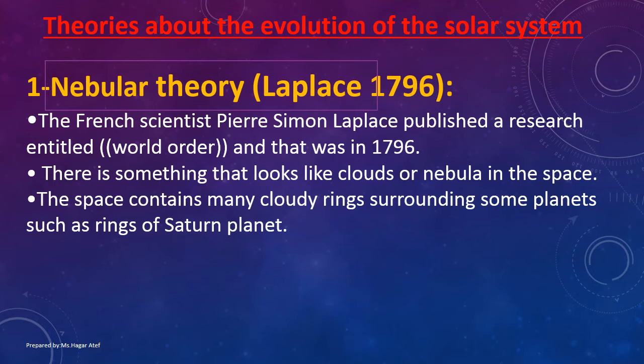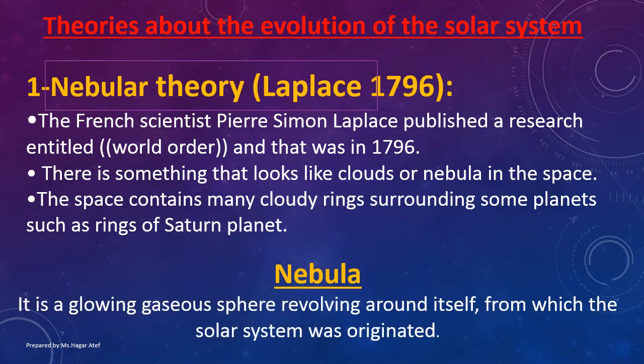There is something that looks like clouds or nebula in space. The space contains many cloudy rings surrounding some planets, such as the rings of Saturn. So what's the meaning of nebula? It is a glowing gaseous sphere revolving around itself, from which the solar system originated.